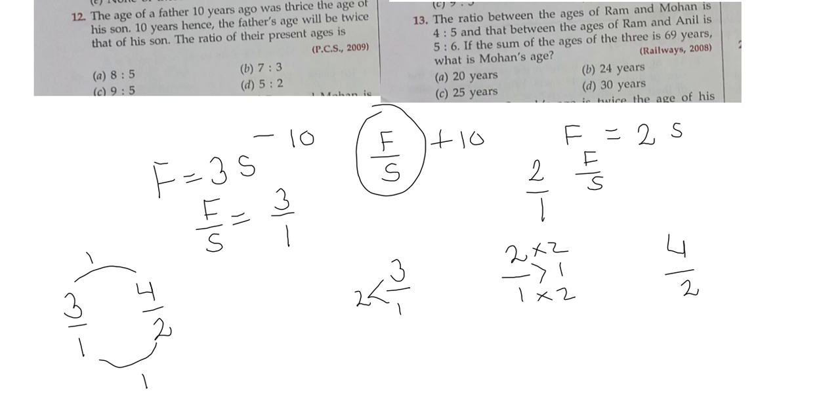So this 1 is equal to 10 plus 10 is 20. This 1 is equal to 20. So this 3 will become 60 and this 1 will become 20. So this is the ages 10 years ago. So what will become the present age? The present age will become 70 and here it will become 30. So what is the ratio? Ratio is 7:3. 7:3 is the right answer.